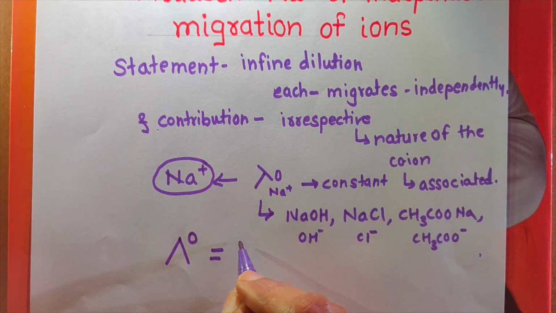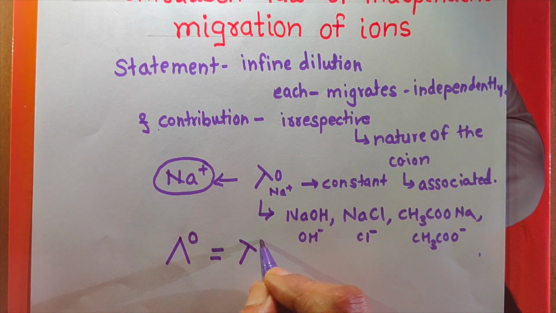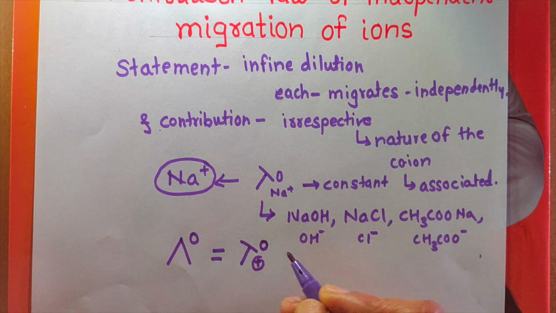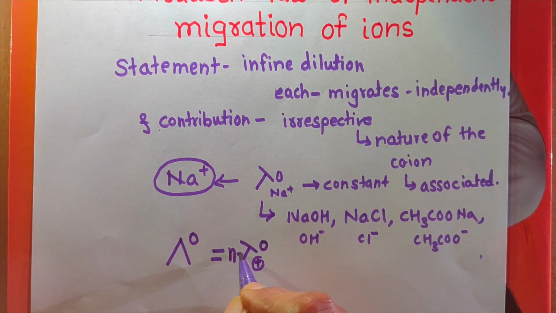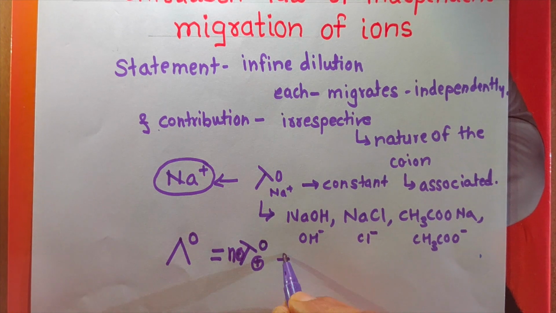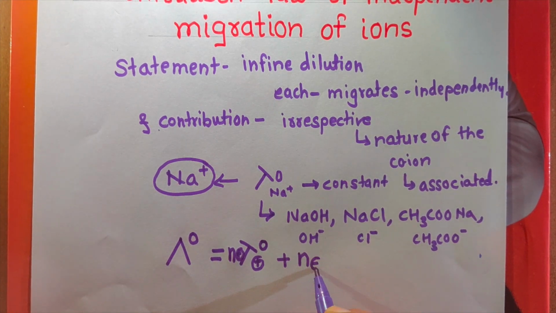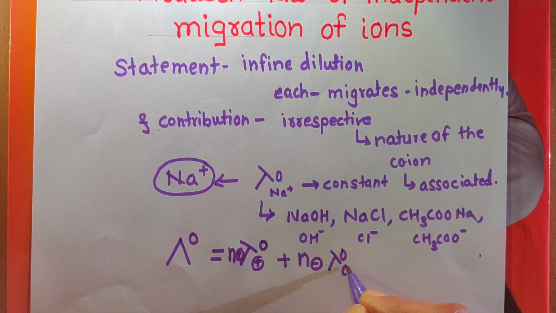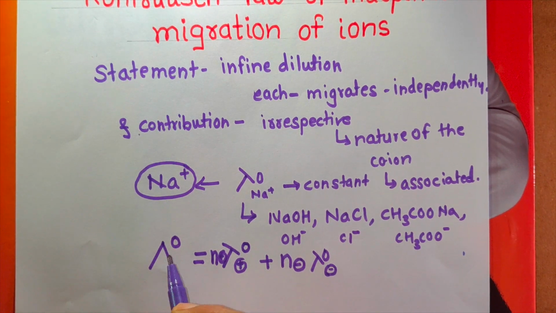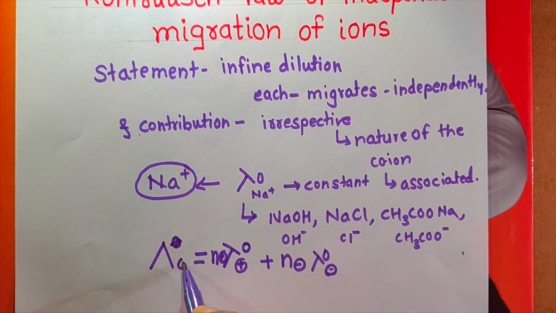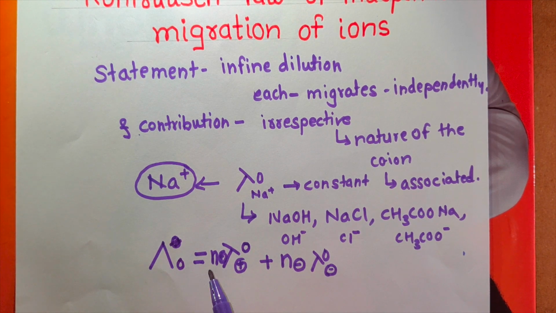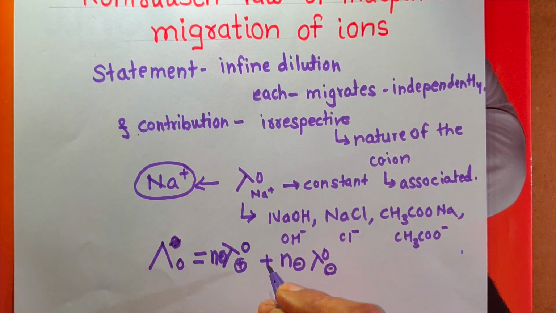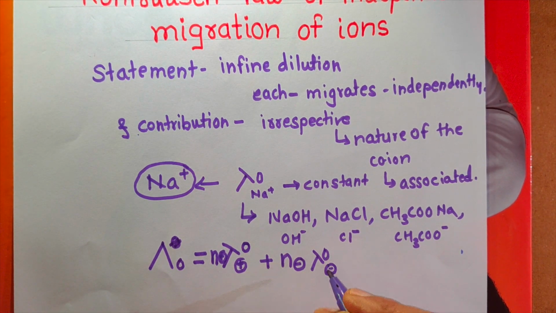It is due to the molar conductivity of the cation, denoted by lambda 0 plus, and suppose the number of cations is n plus, plus n minus, the number of anions, into lambda 0 minus, the molar conductivity of the anion. Lambda 0 is equal to n plus into lambda 0 plus, plus n minus into lambda 0 minus.